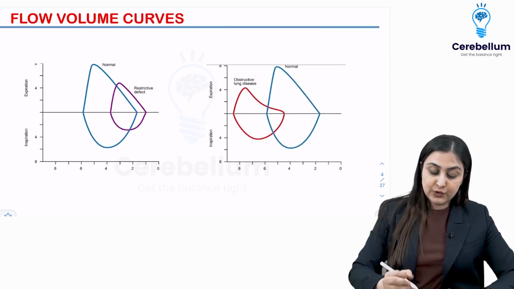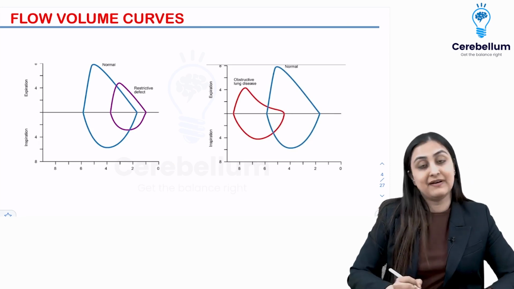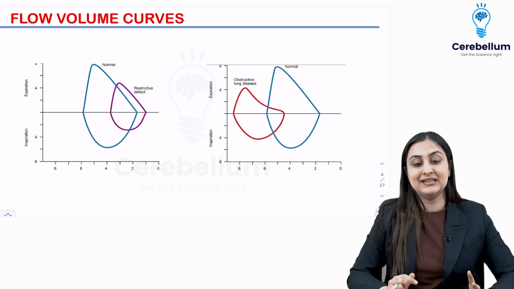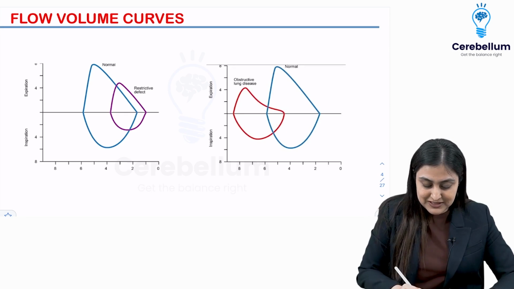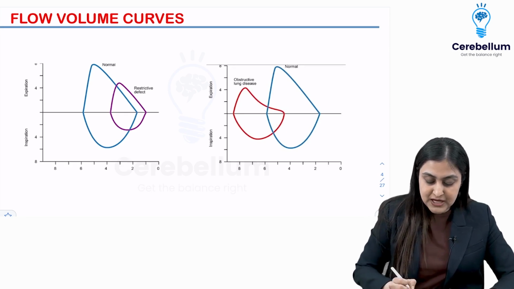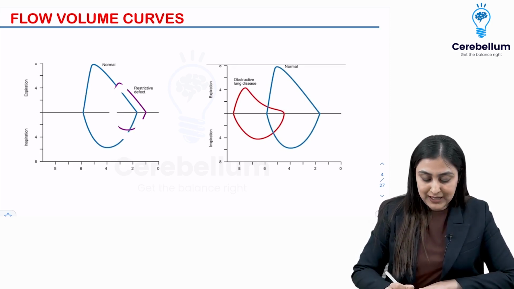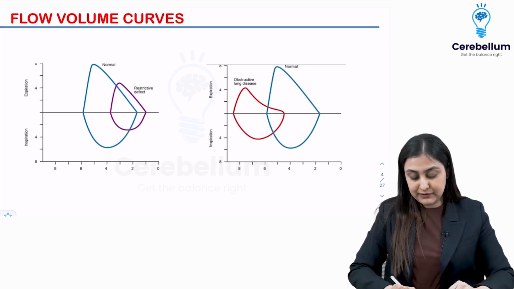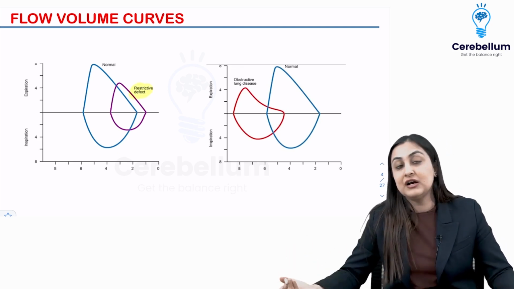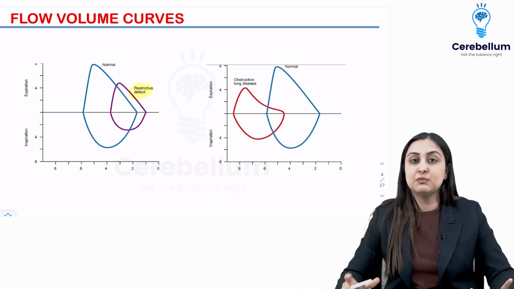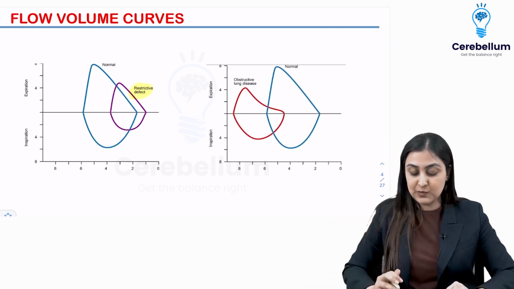Now let's have a look at the flow volume curve. So this is how a normal curve appears. So look at the x-axis and the y-axis in all of the graphs. Don't be scared, just look at the axis and half of the job is going to be done. So here you can see, even though it's not labeled in this, this is where you are going to have the volumes. So if you look at this flow volume curve, this is the normal flow volume curve, and when you look at this, it is a very small volume. Look at the volumes, they are so much reduced, right? So this is your hack to identify restrictive lung disease. It's just going to be a very small volume curve because the main pathology in restriction is that the lungs are smaller, right? So that's how we identify this.